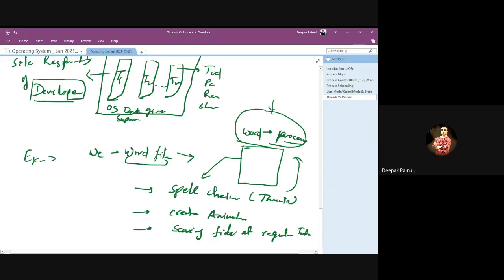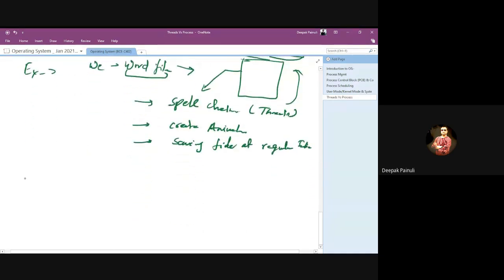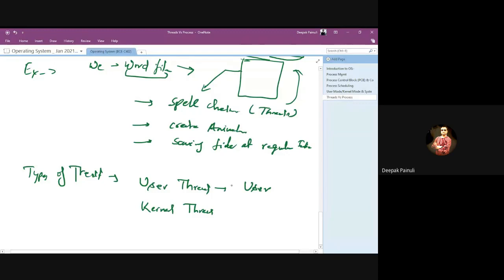And if we are defining thread, there are two types of thread. It could be a user thread or a kernel thread. User threads are created by the user only, right?